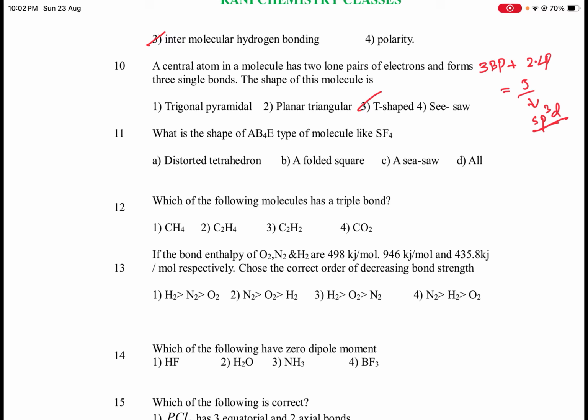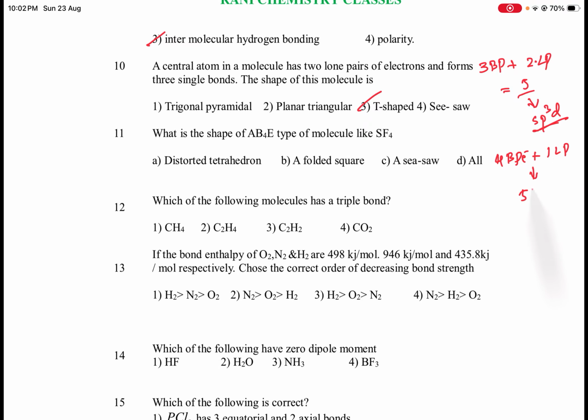Next, 11th one: what is the shape of an AB4E type of molecule like SF4? AB4E means AB4, so 4 means it contains 4 bond pairs of electrons, plus capital E indicates the lone pair of electrons. It contains a single E, that means 1 lone pair of electrons.